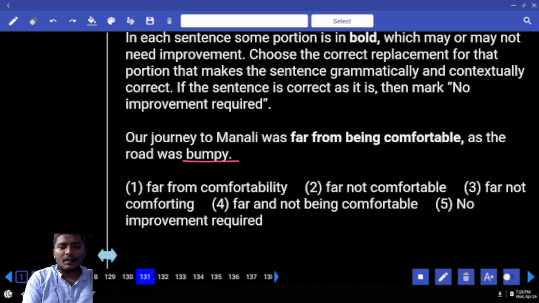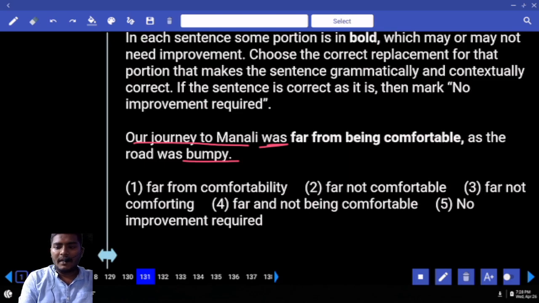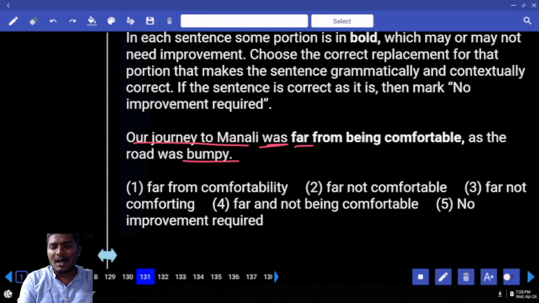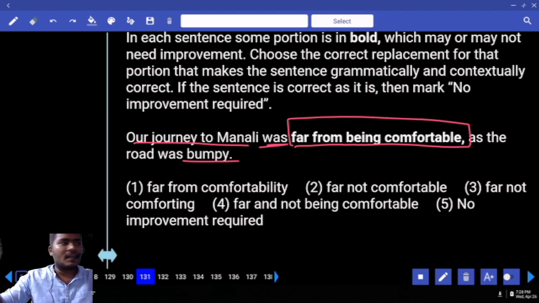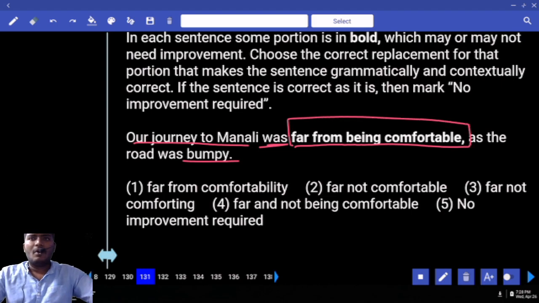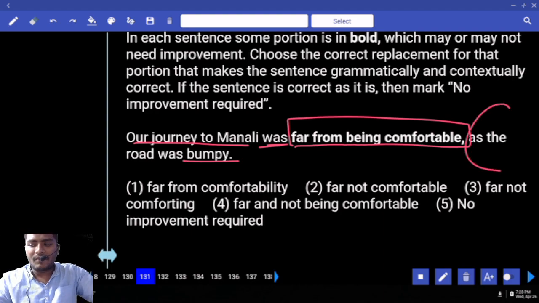Now, our journey to Manali, this journey was, immediately look at this, was far from being comfortable. Tell me whether it is positive or negative. What does it mean by far from being comfortable? That means, was it comfortable or not comfortable? Not comfortable. Why was it not comfortable? As the road was bumpy.